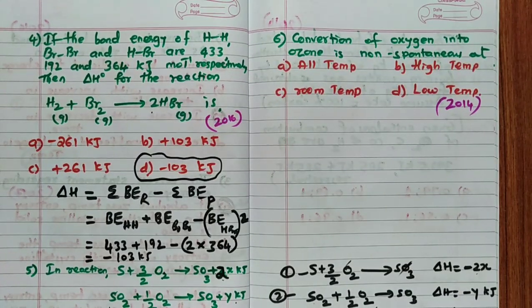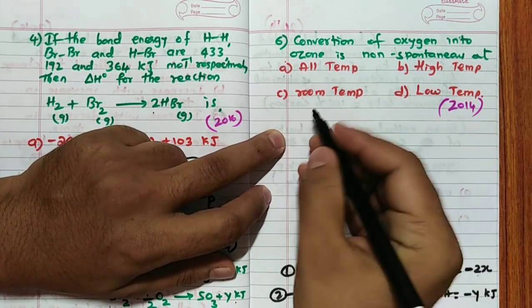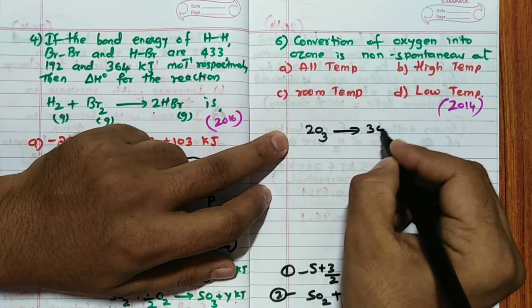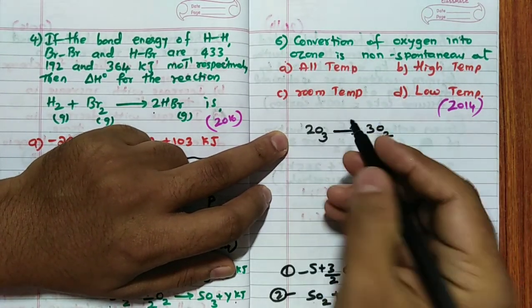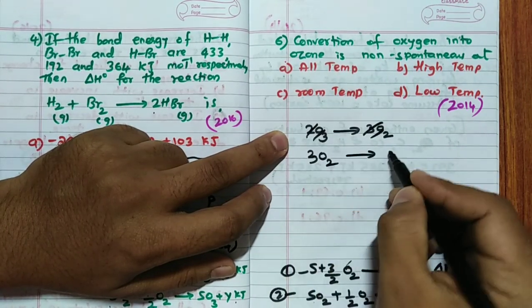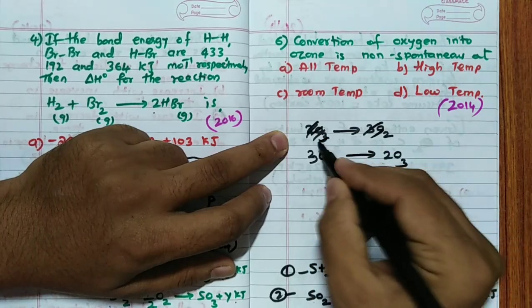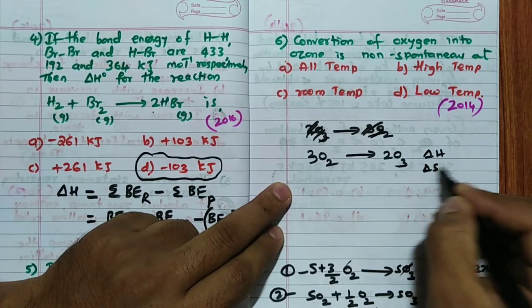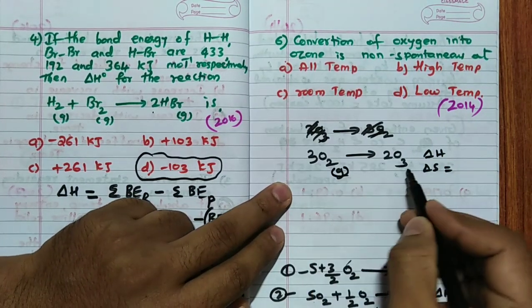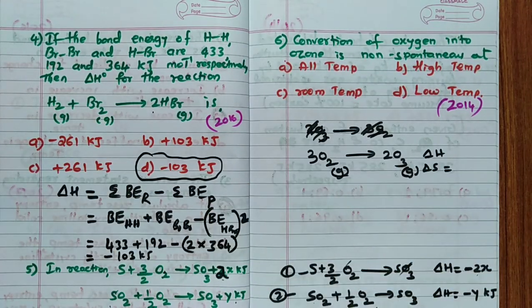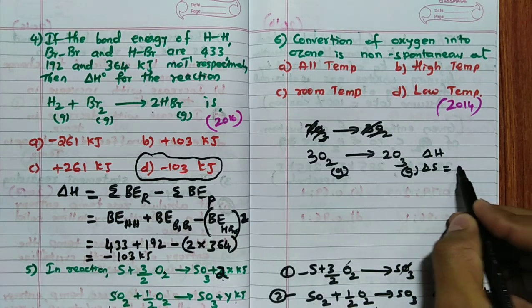Now, conversion of oxygen into ozone, non-spontaneous at. See, we'll write the reaction. 3O2 gives rise to 2O3. Correct? Now see, what is delta S? Delta S you can write very easily because this is also gas, this is also gas. Here 3 moles of gas, 2 moles of gas. When 3 moles of gas convert into 2 moles of gas, always remember delta S is going to decrease. Hence I can write this as negative.